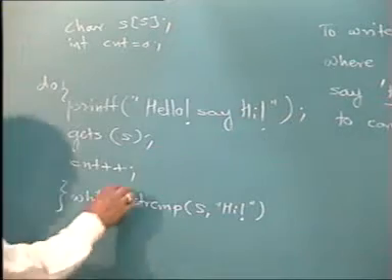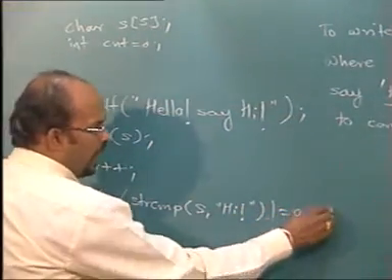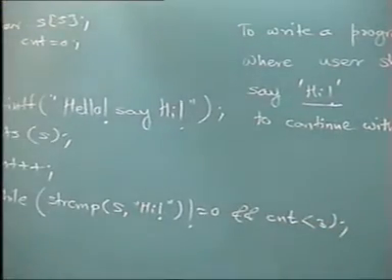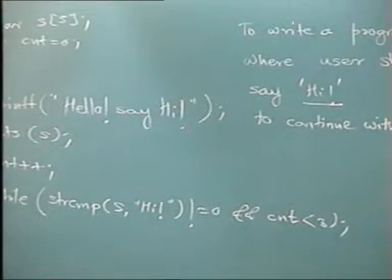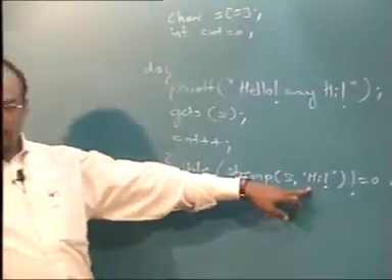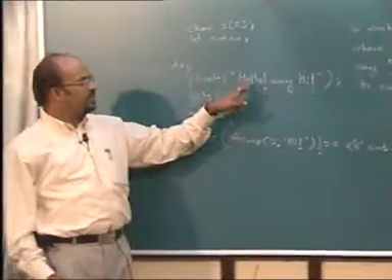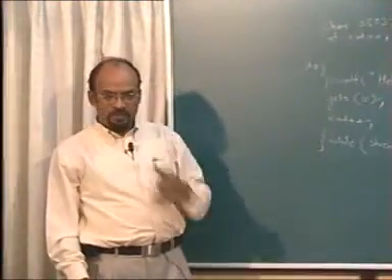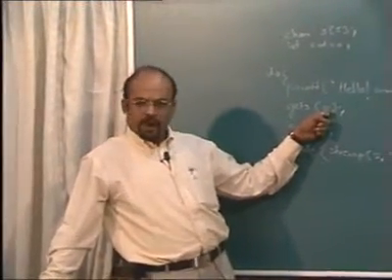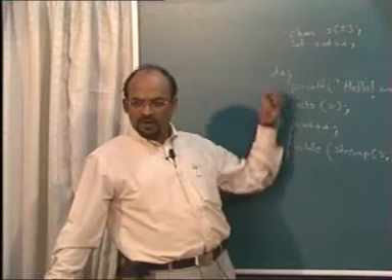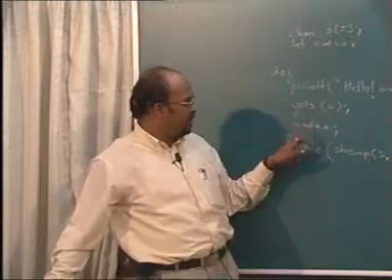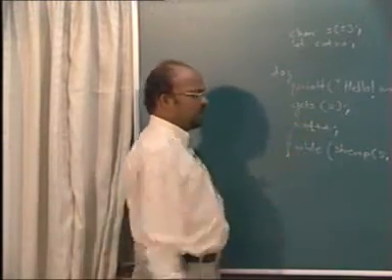Okay, so we will say while strcmp is not equal to 0 and cnt is less than 3, we are giving him 3 choices. So as long as the given string is not hi and counter is less than 3, we will go back and say hello, say hi. The way to come out will be either user will type hi, or all the 3 choices are over because every time counter is getting incremented.